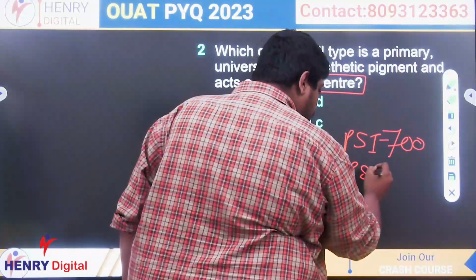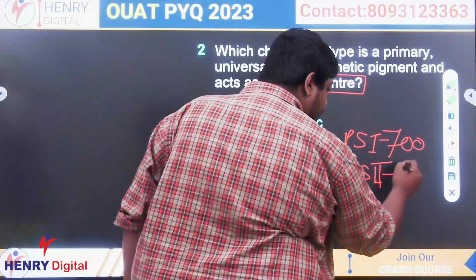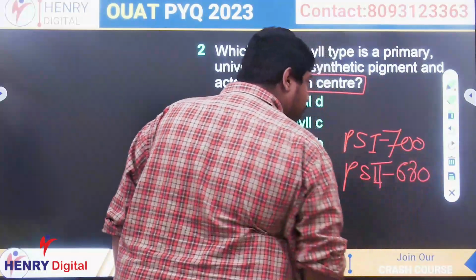If it is photosystem 2, its reaction center contains chlorophyll A which absorbs 680 nanometer.